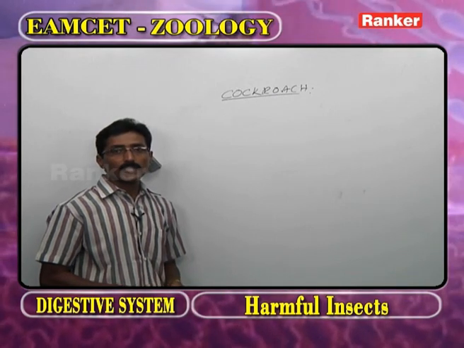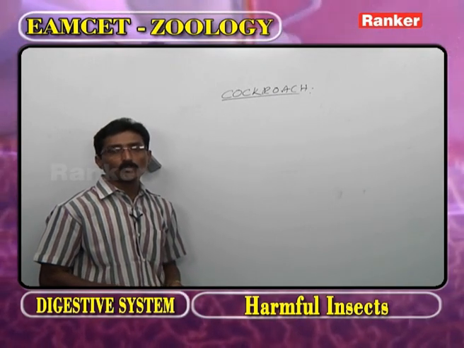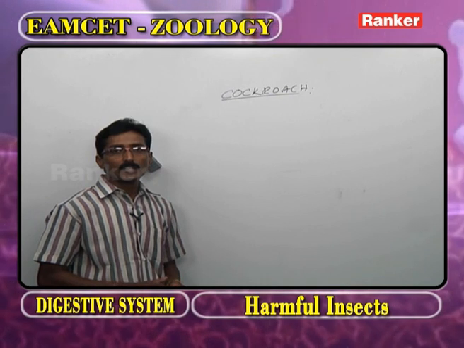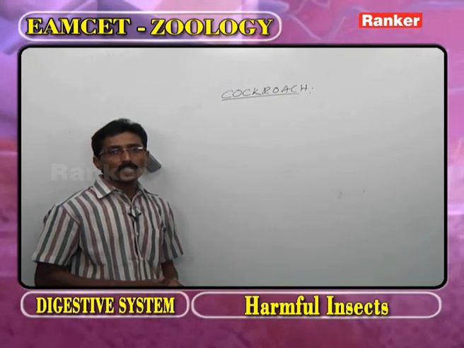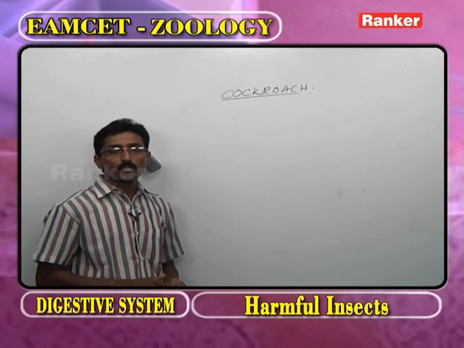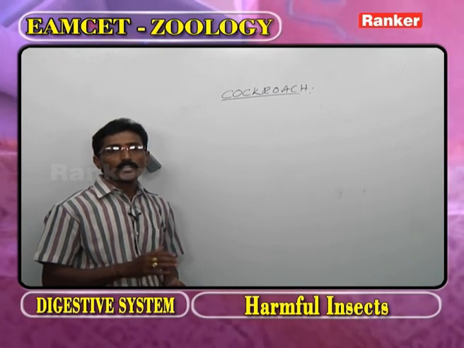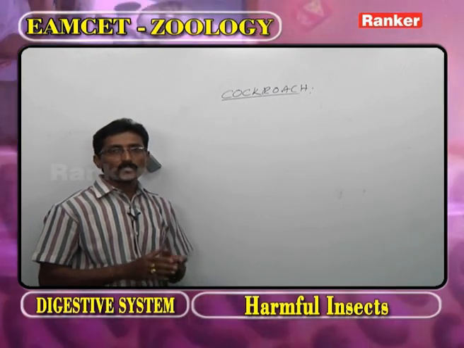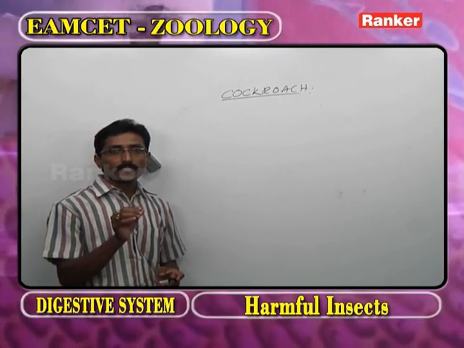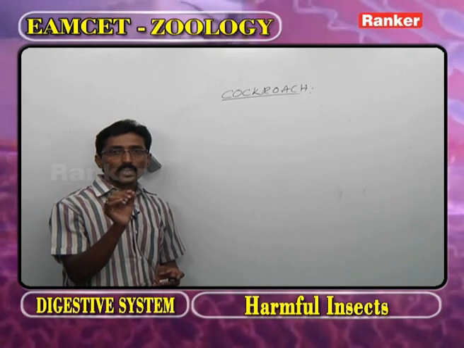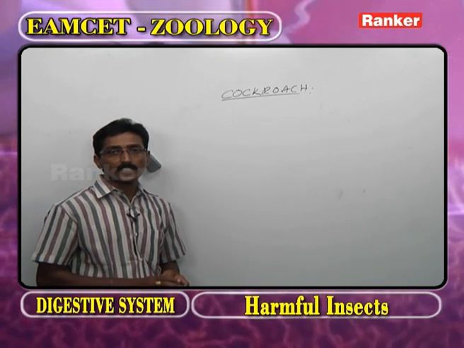In the last class we discussed the cockroach up to locomotion. In this class we have to discuss the remaining part of cockroach including the mouth parts, harmful and useful insects. As usual, before going to the systems, we have to discuss one or two points regarding the concerned system.